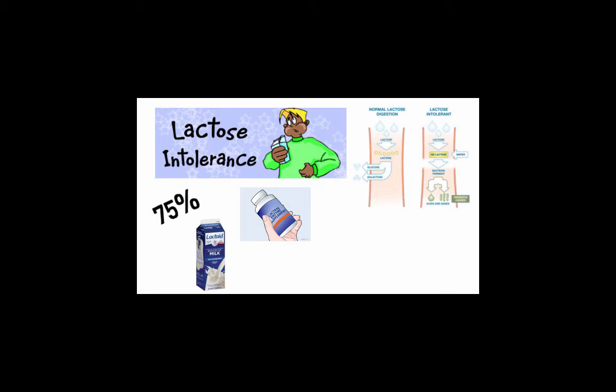Pills are also available containing either lactase or the acidophilus bacteria that breaks down lactose in your GI tract. If those products don't work, switching to one of the many different non-lactose containing milks, such as soy milk, almond milk, or rice milk, may be tolerated better.